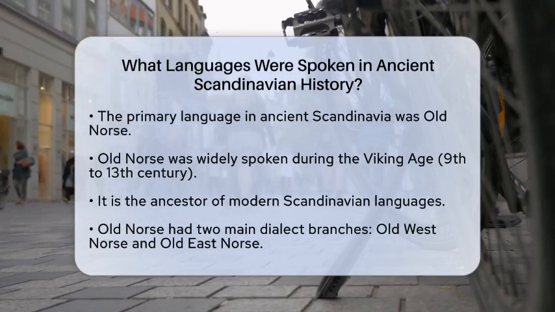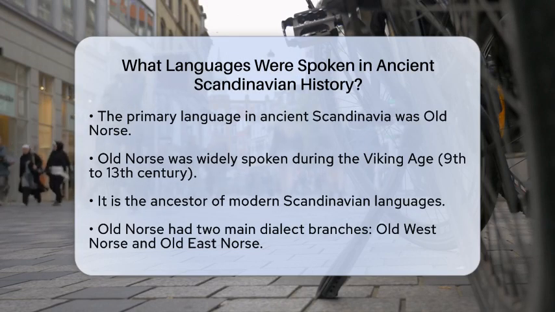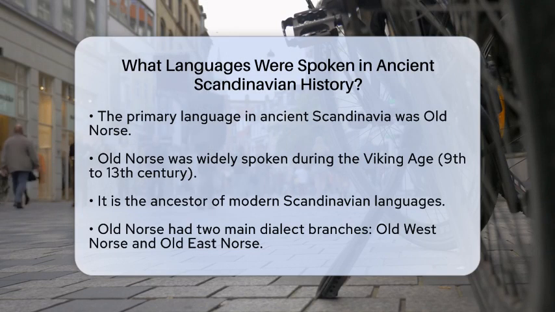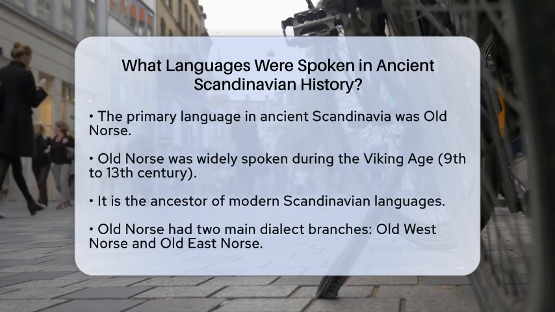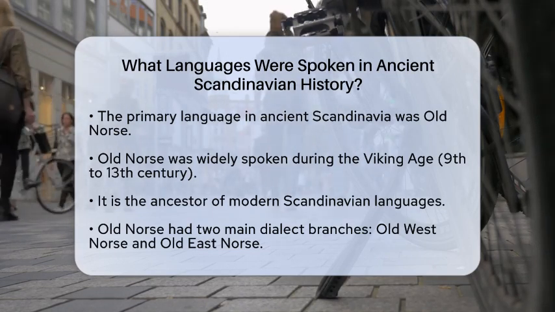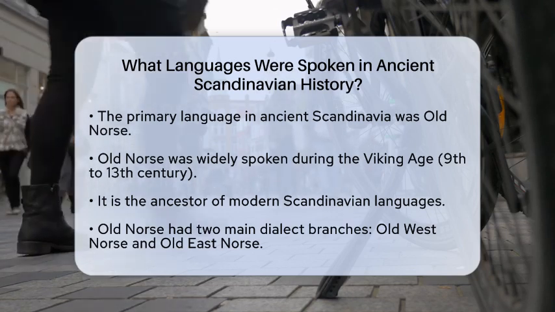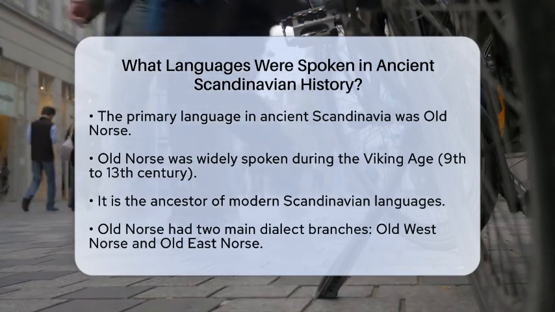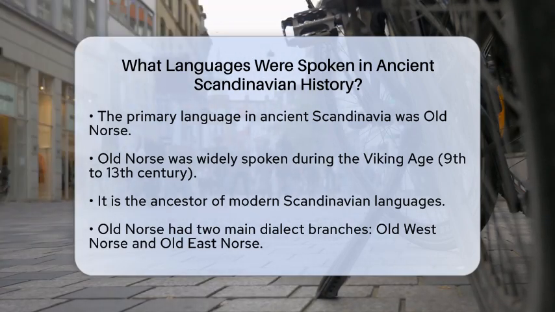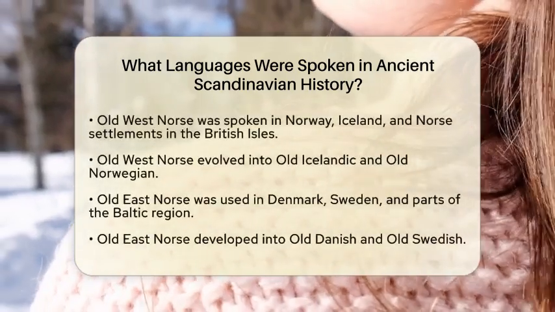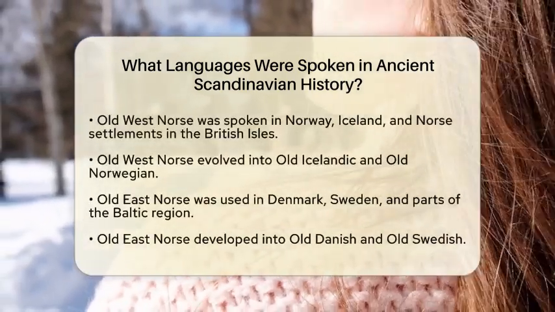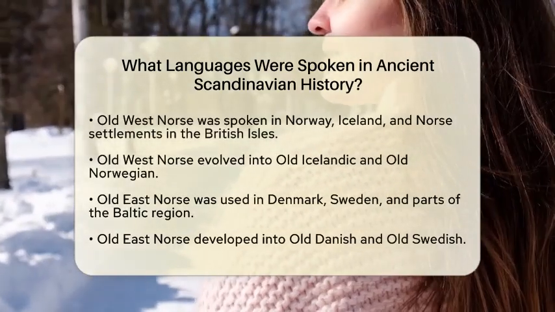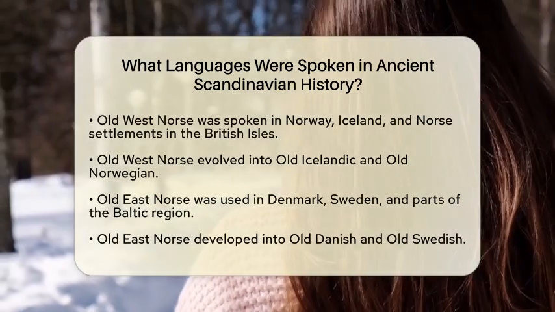This North Germanic language was widely used during the Viking Age, which lasted roughly from the 9th century to the 13th century. Old Norse is the ancestor of the modern Scandinavian languages we know today. Old Norse had several dialects, mainly divided into two branches. The first is Old West Norse. This dialect was spoken mainly in Norway, Iceland, and the Norse settlements in the British Isles and the North Atlantic Islands. Over time, Old West Norse evolved into Old Icelandic and Old Norwegian.